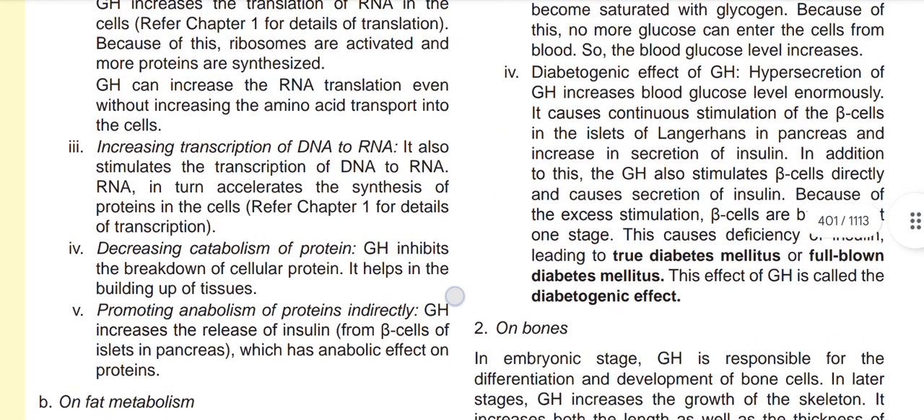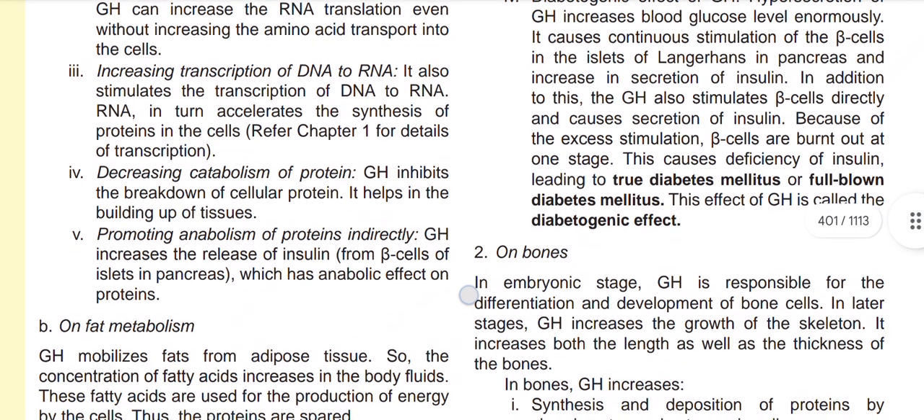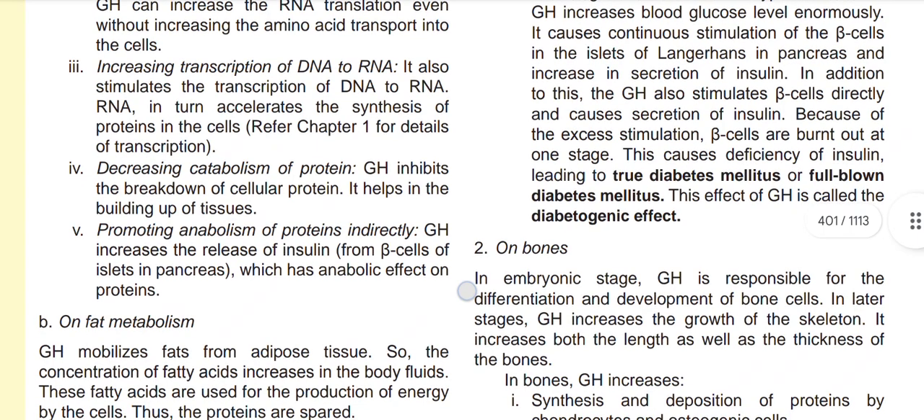Increasing transcription of DNA to RNA. It also stimulates the transcription of DNA to RNA. RNA in turn accelerates the synthesis of proteins in the cells. Now, decreasing catabolism of proteins. Growth hormone inhibits the breakdown of cellular protein. It helps the building up of the tissues. Promoting anabolism of proteins indirectly.